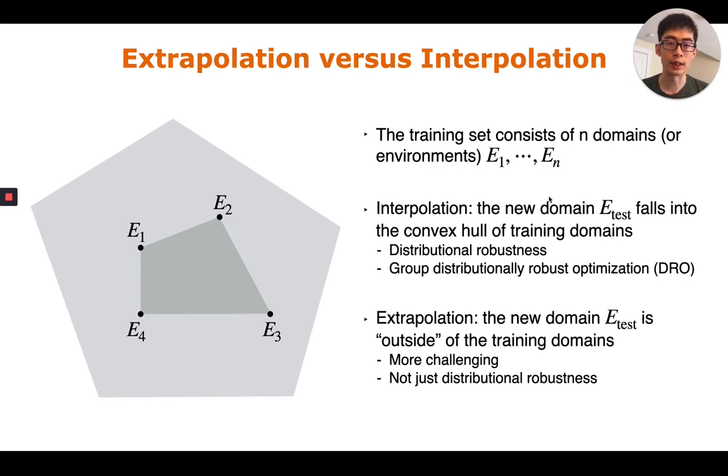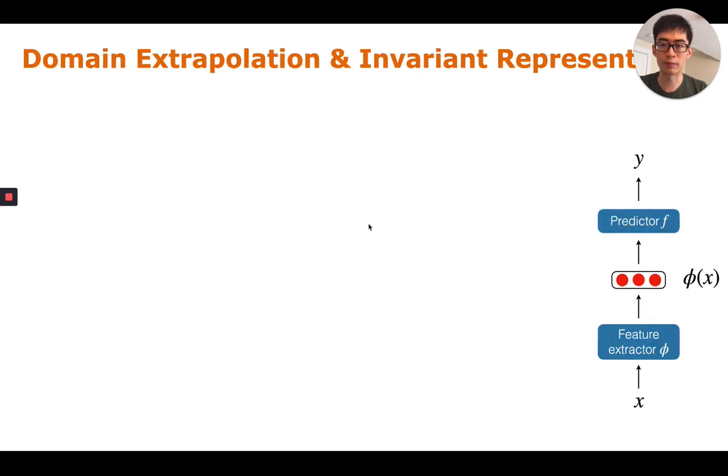Suppose the training set consists of n different domains or environments, E1 to En. Interpolation means the new domain E test falls into the convex hull of training domains. Here, the methods can be distributional robustness methods like group distributionally robust optimization. Extrapolation seeks a different type of generalization. Here, the new domain E test is outside of the training domains, and it's not just distributional robustness. It is more challenging than typical cases.